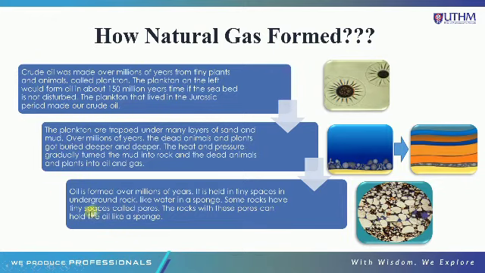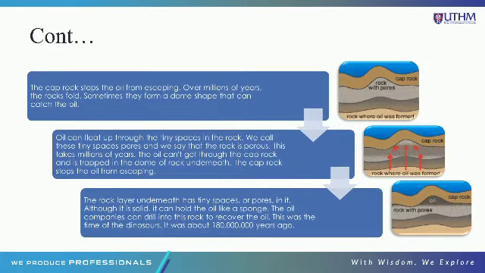Some rock have tiny space called pore. The rock with this pore can hold the oil like a sponge. Ini adalah gambar batu di mana dia punya bentuk seperti sponge dan menyimpan minyak di mana permukaan dia seperti saya kata seperti sponge yang mempunyai lubang-lubang yang dipanggil sebagai pore yang boleh menyimpan minyak. Seterusnya, the cap rock stop the oil from escape.